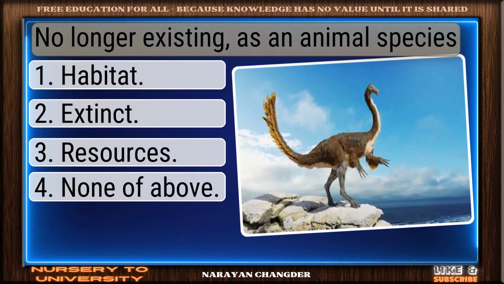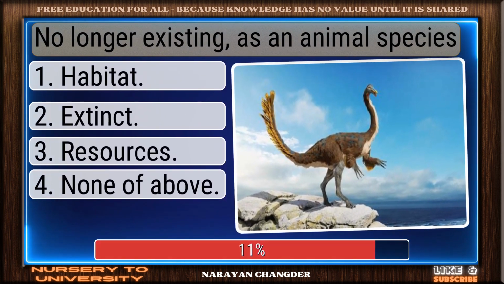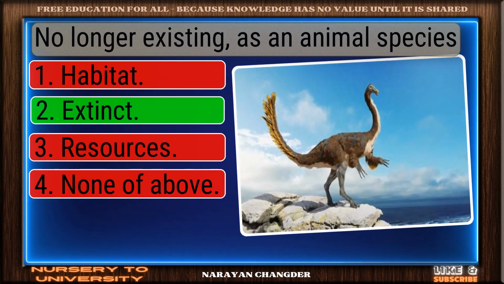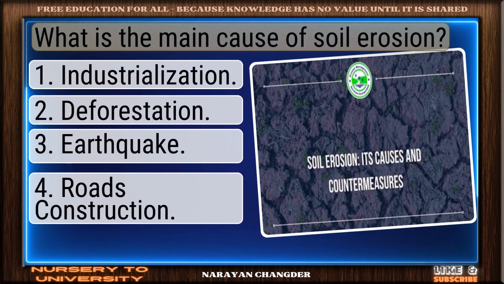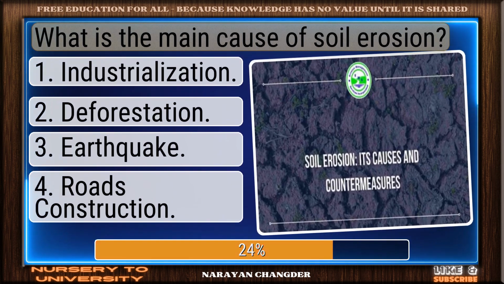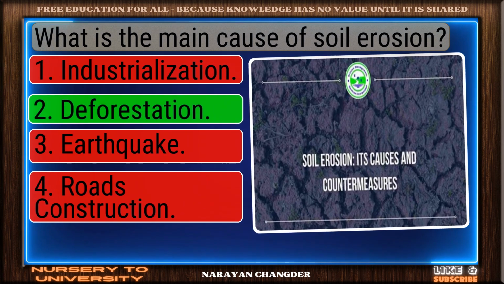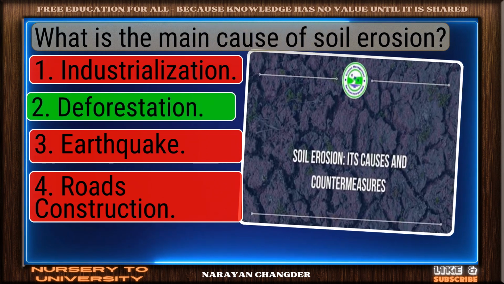No longer existing as an animal species. Valid point. Extinct is true. What is the main cause of soil erosion? Great thinking. Deforestation is the right choice.